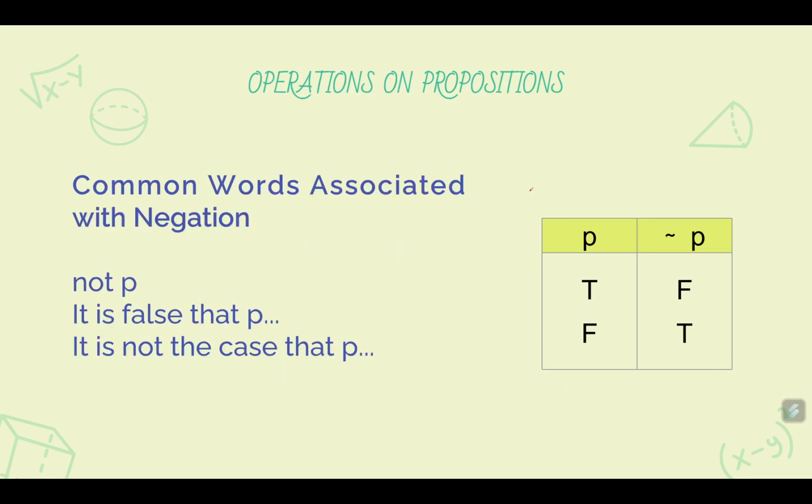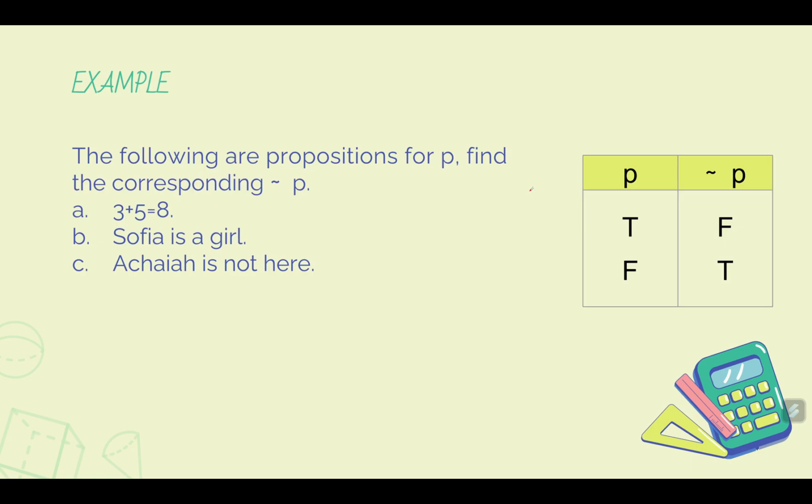As an example, first we have here common words associated with negation. Not P, it is false that P, and it is not the case that P. Okay. Example. The following are propositions for P. Find the corresponding not P. So letter A, we have here 3 plus 5 is equal to 8.